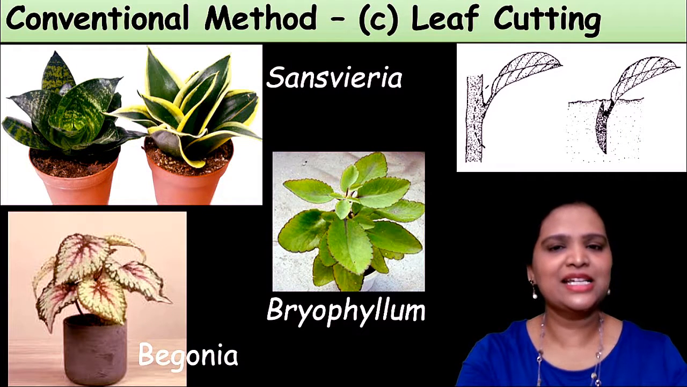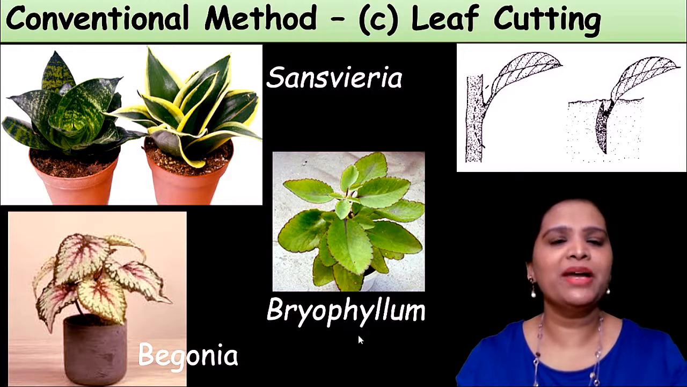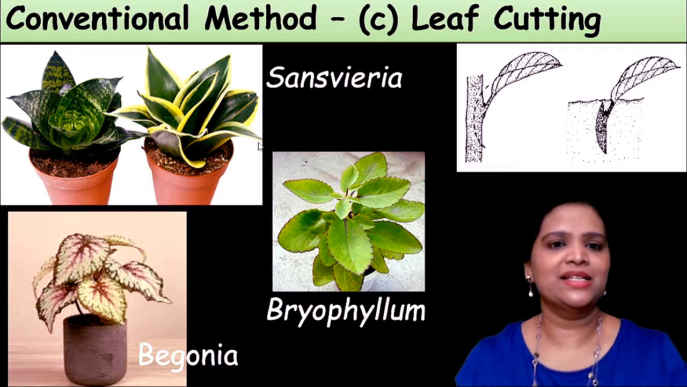And the third method is by leaf cutting. Here we have to cut a part of the leaf of the plant and place it in the soil. From that leaf, it will catch roots and a new plant will grow. This is the common method for growing croton plants like this, and plants like sansevieria, begonia, and bryophyllum.